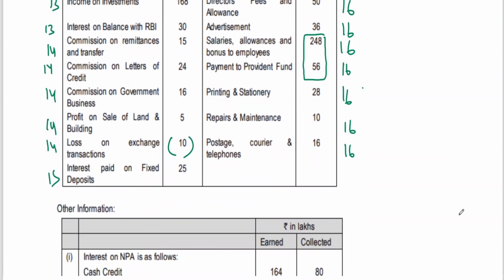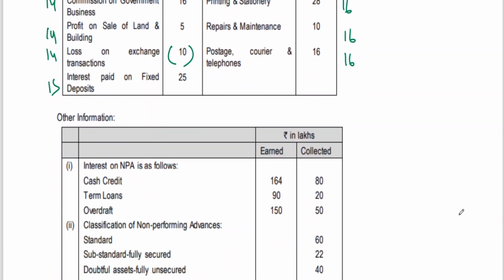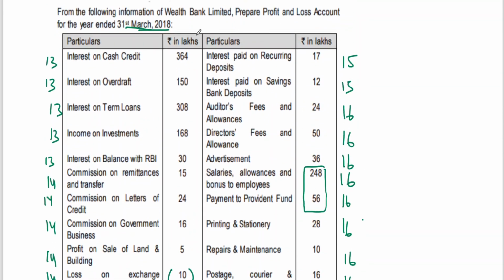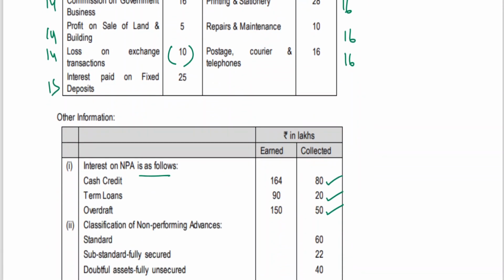Okay, then next, this is important. Income recognition is included here. Interest on NPA is as follows: cash credit 164 earned, collected 80, no? Term loans, we shall collect 20. Overdraft, we shall take 50. But try to understand, this amount 164 on cash credit is included here. So 364 includes 164. You know that from 364 you shall deduct 164, because we won't be considering interest earned, it is interest realized on cash credit. So 80 is to be added.